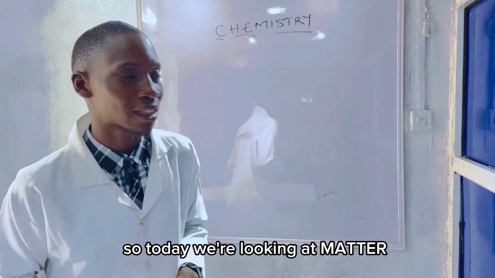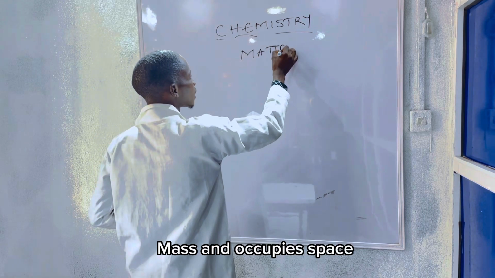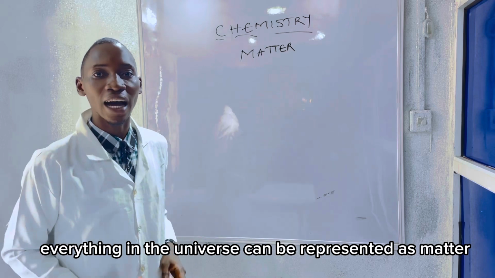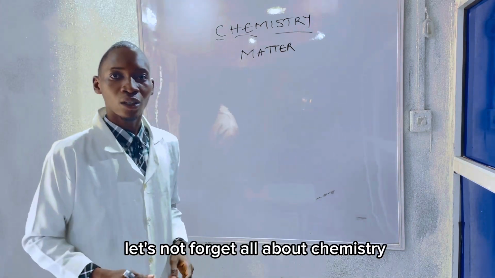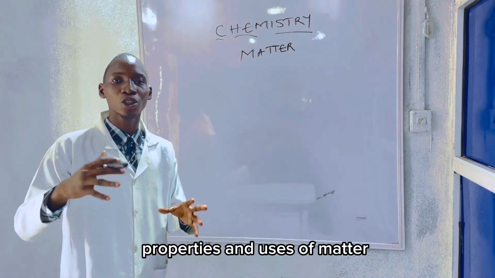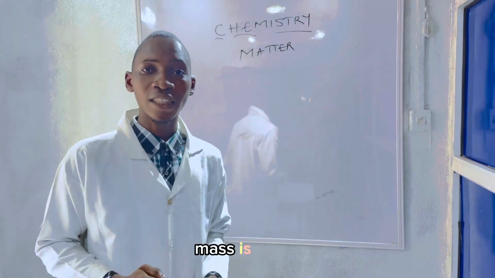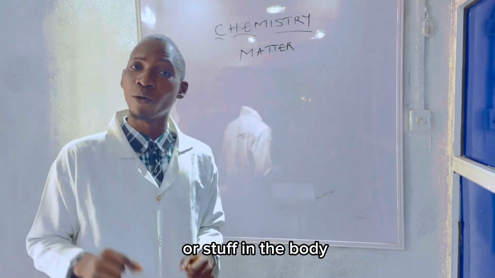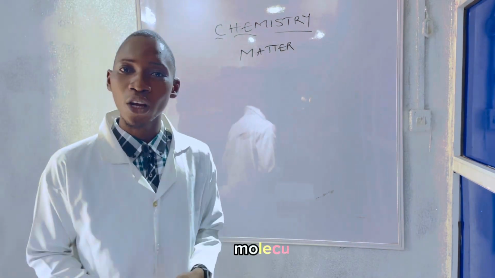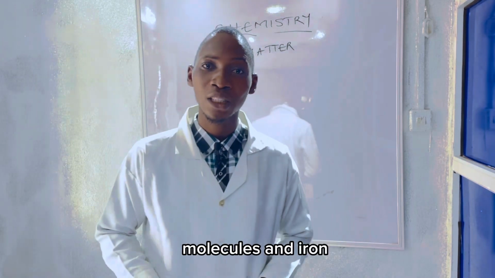So today we'll be looking at matter. Matter can be defined as anything that has mass and occupies space. By this definition, everything in the universe can be represented as matter. Let's not forget, we talk about chemistry as the branch of pure science that deals with the composition, properties, and uses of matter. Now, matter is anything that has mass and occupies space. Mass is the quantity of matter or stuff in a body. Matter is made up of subparticles, which include atoms, molecules, and ions. Our next class will be talking about atoms, molecules, and ions.